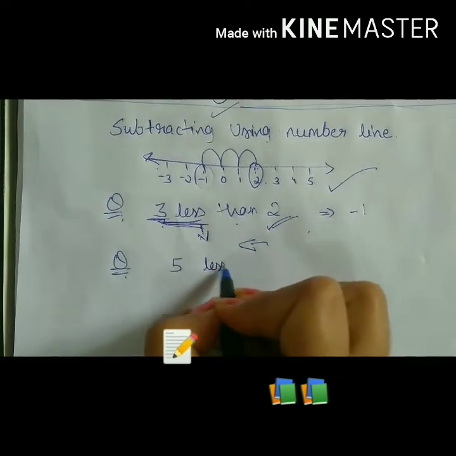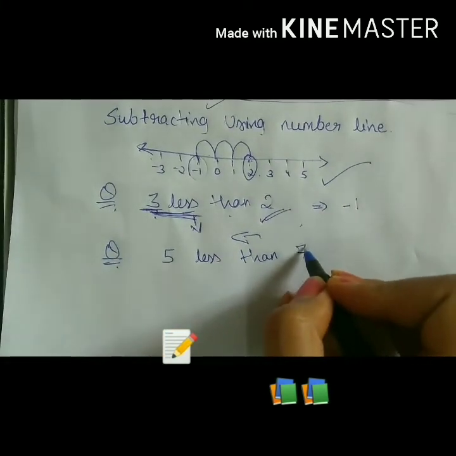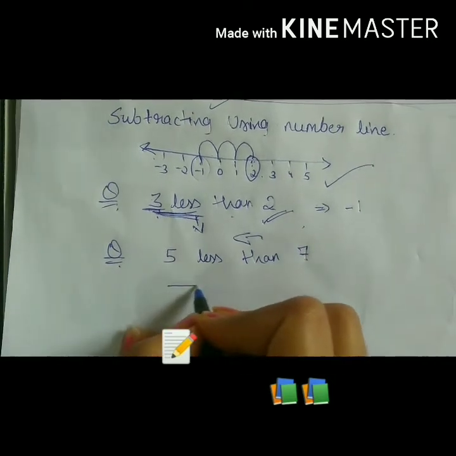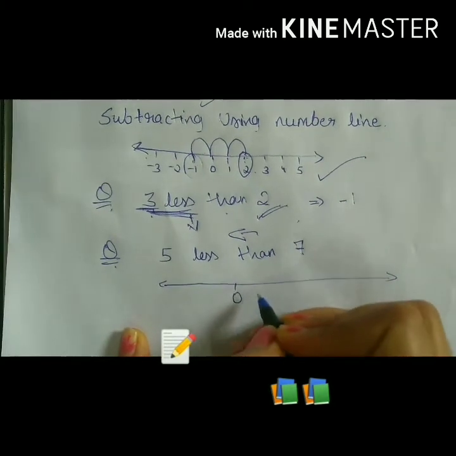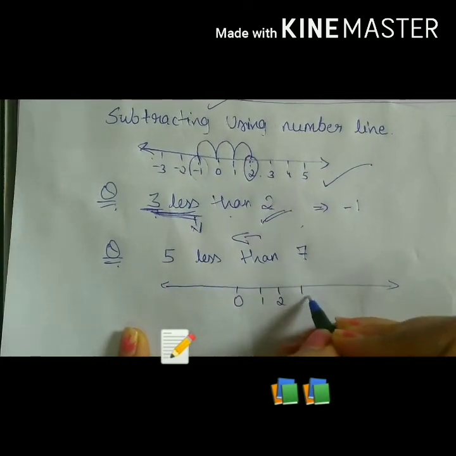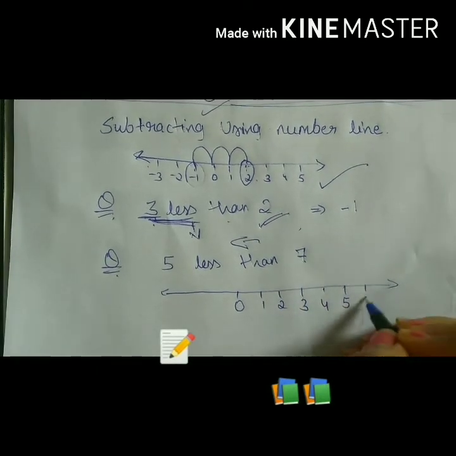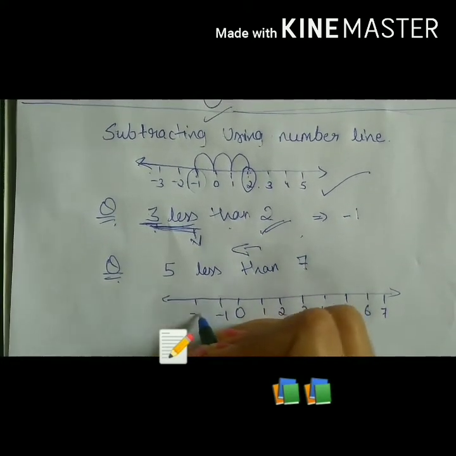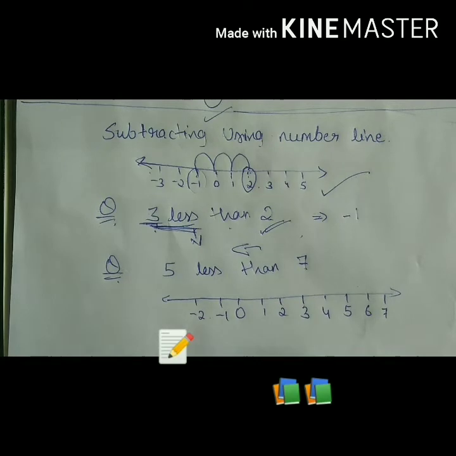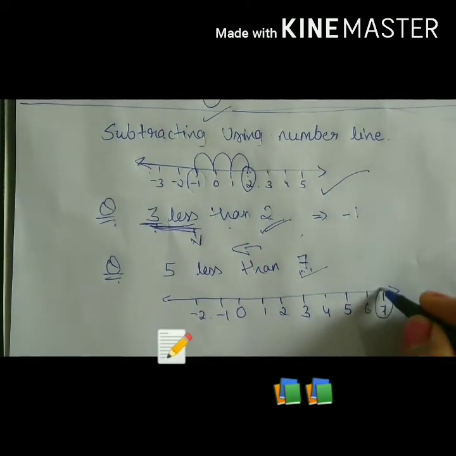5 less than 7. Let us draw a number line. 0, 1, 2, 3, 4, 5, 6, 7, and on the left side minus 1, minus 2. So our question is 5 less than 7. From where do we have to start? From 7. Here we have our 7.